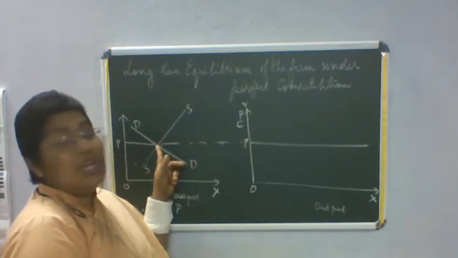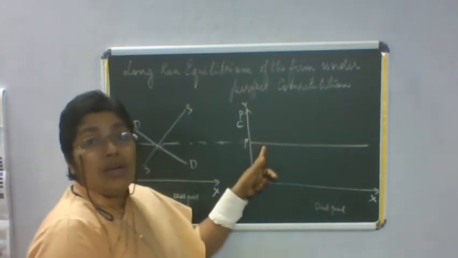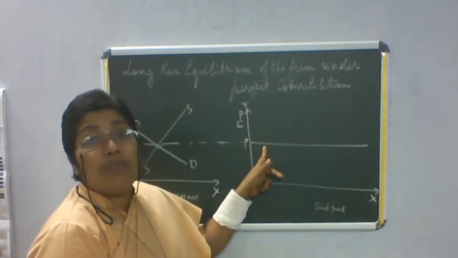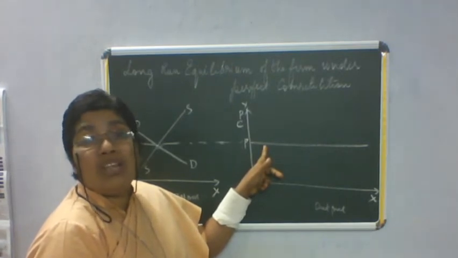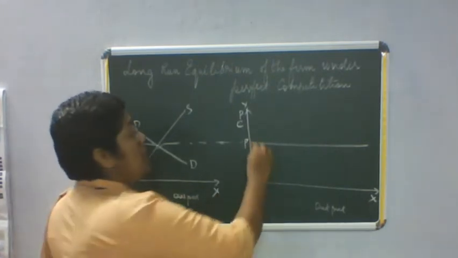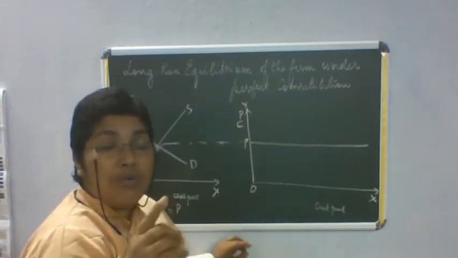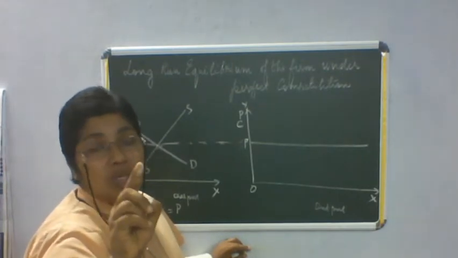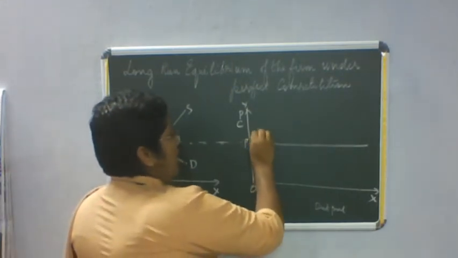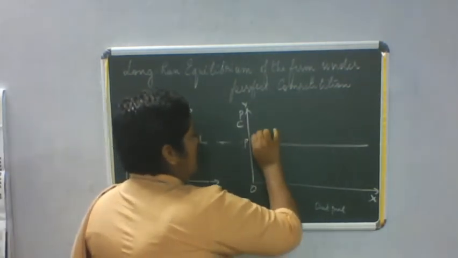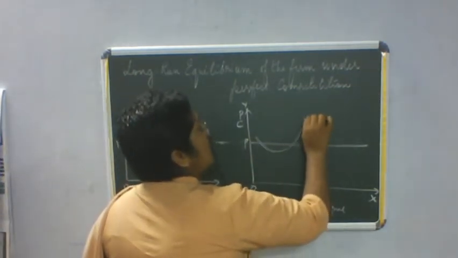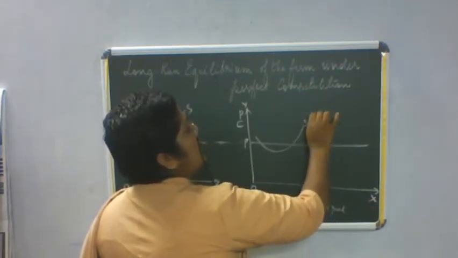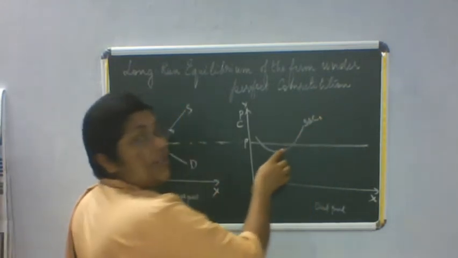And in the short run, what happens? Firms may sometimes earn excess profits or abnormal profit in the short run. So I am going to explain that now. When the firm earns excess profits, you can see that its price is above its average cost. So I am going to draw the short run average cost curve, SAC, short run average cost curve 1.